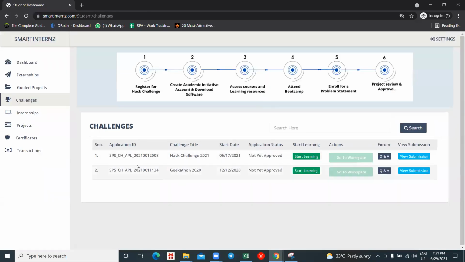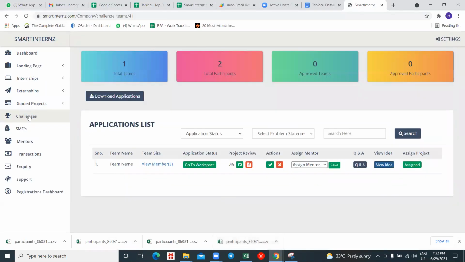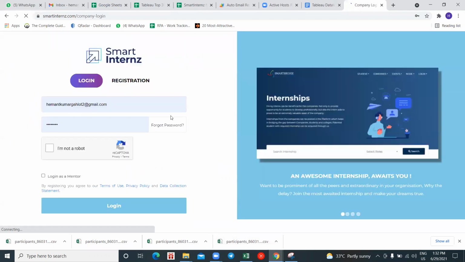So here you see I have submitted my idea successfully to us, like you have submitted your idea successfully for verification. Here you see your application status is not yet approved. Okay, so within 12 hours of your submission, we'll verify the submission and we'll accept it. Okay, just give me a minute. I'll go back to company login and accept this. Okay, and then I'll show you the rest of the procedure.